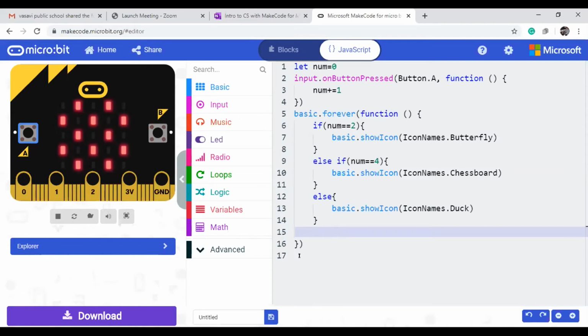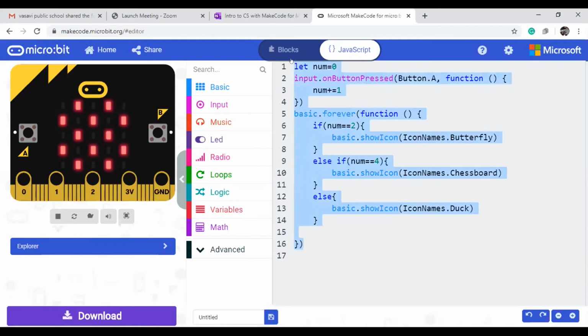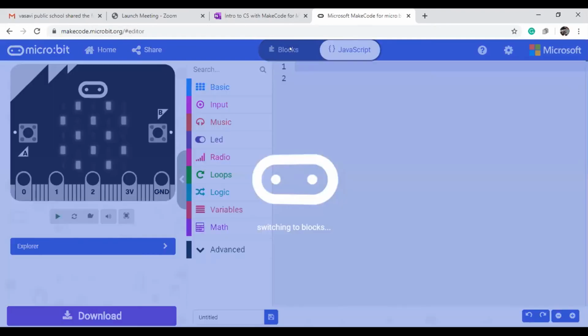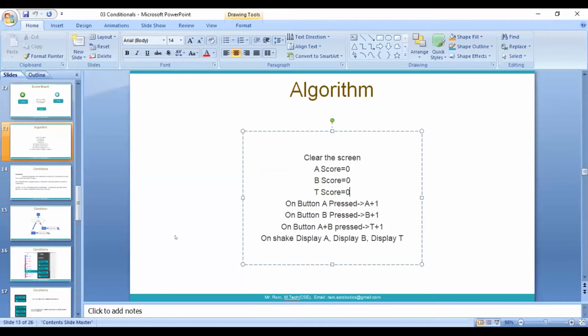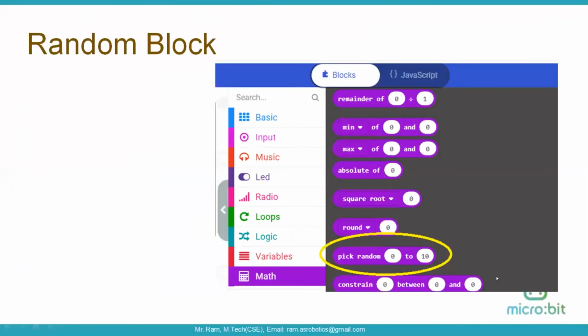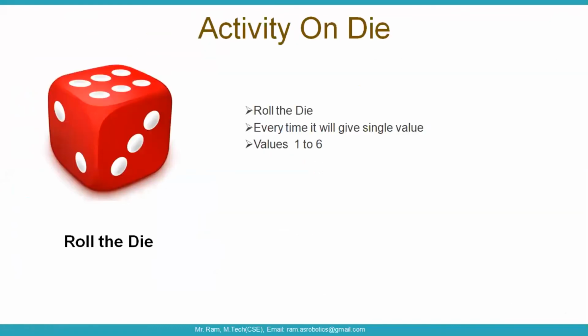Okay, so my next topic is the random block. Suppose you throw a die. Just I will explain here. This one we completed here. Now here, the pick random block. What does random mean? Here in activities, like a die. If you throw it, it will give one value at a time only, it will not give two values. This die has 6 faces, so 6 values are there. Every time it will give a single value.